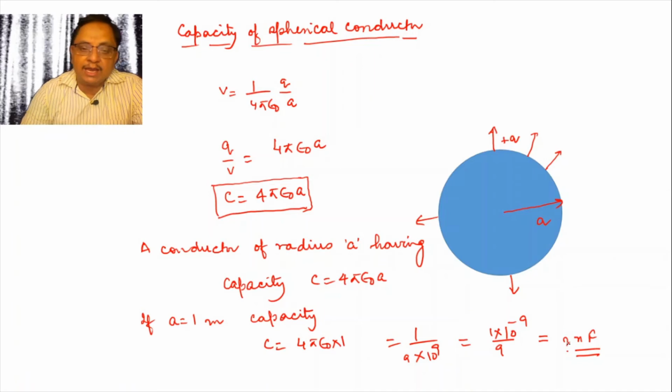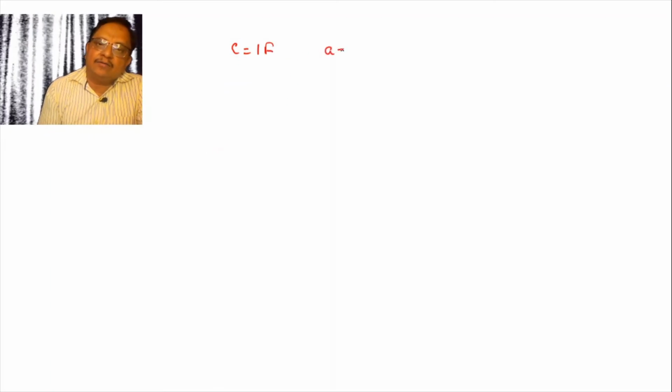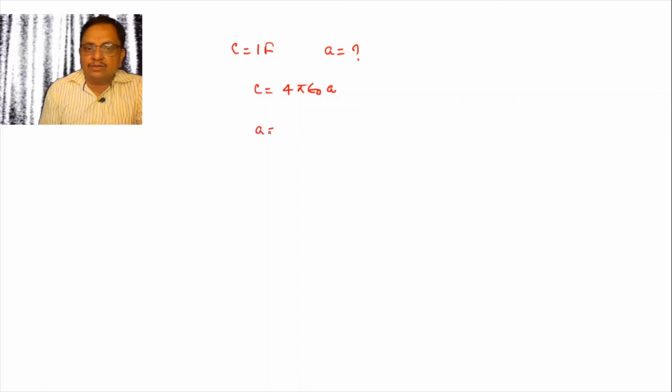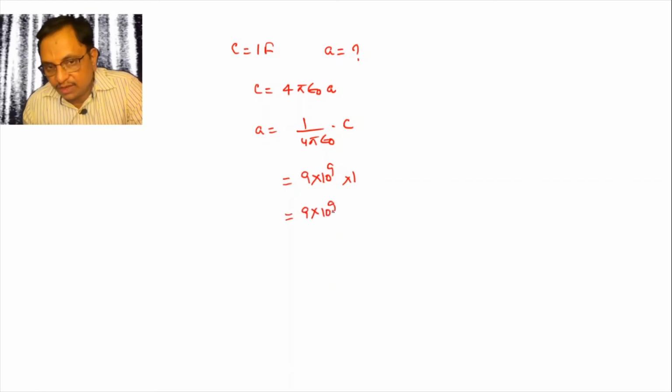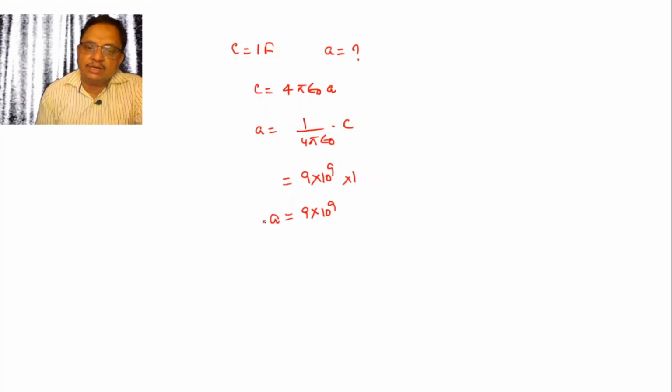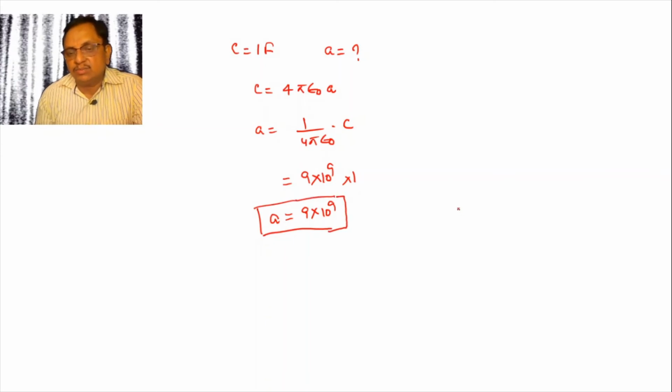If you have a capacitor of 1 farad, suppose the C value is 1 farad, then we can calculate the radius of that conductor. C is equal to 4 pi epsilon 0 A. You put the value: A is equal to 1 over 4 pi epsilon 0 into C. Now this value is 9 into 10 to the power 9, and here is 1 farad. So you can assume that the capacity unit is a big unit.